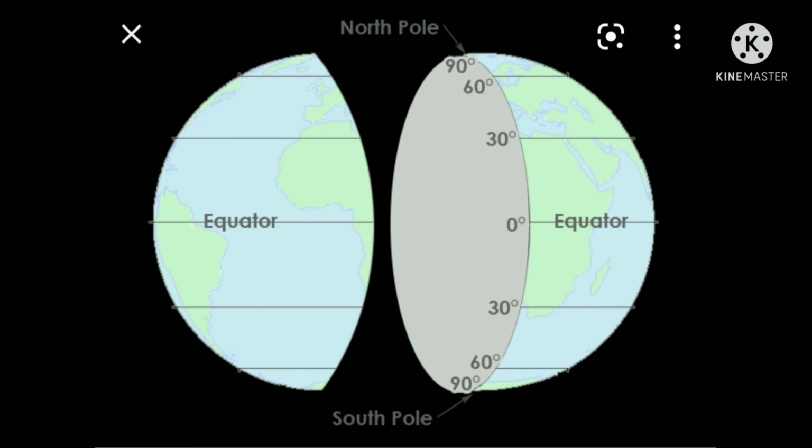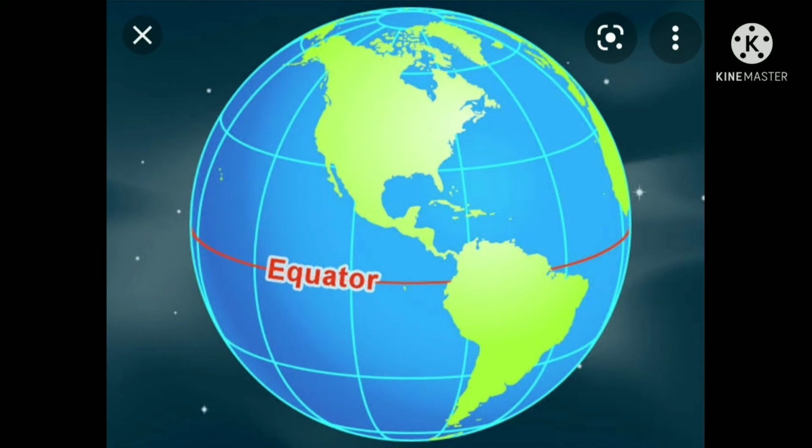How many latitudes are there? Let's see. Latitudes are 90 plus 90, 180. In the northern hemisphere 90 latitudes and in the southern hemisphere 90 latitudes. Total latitudes are 180. Okay, children?